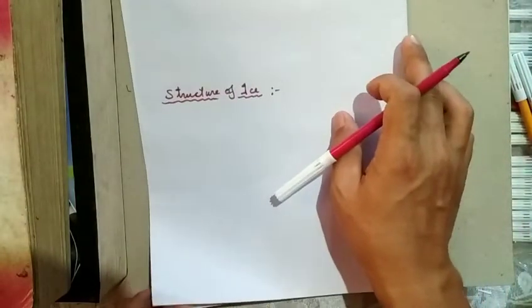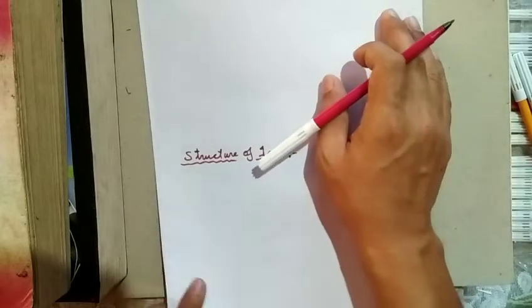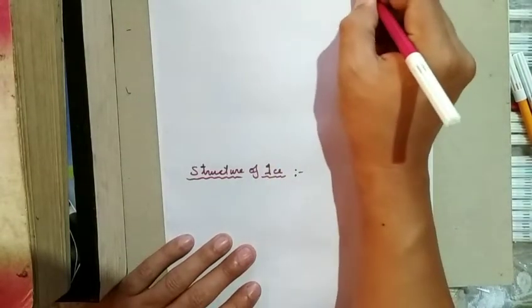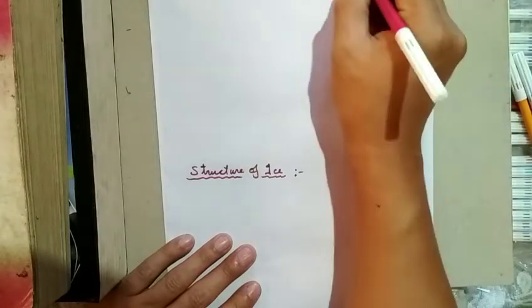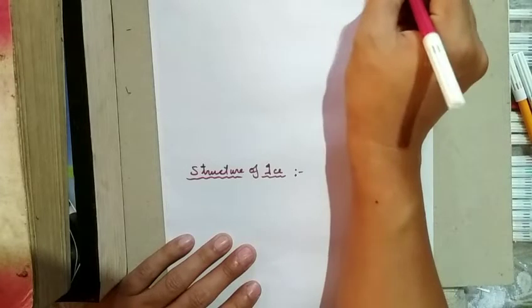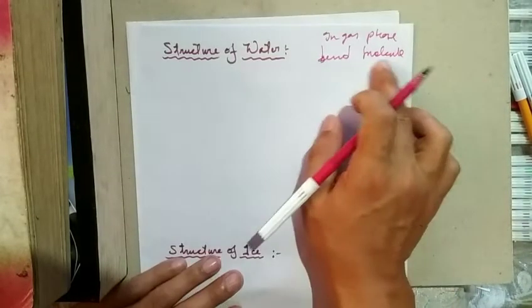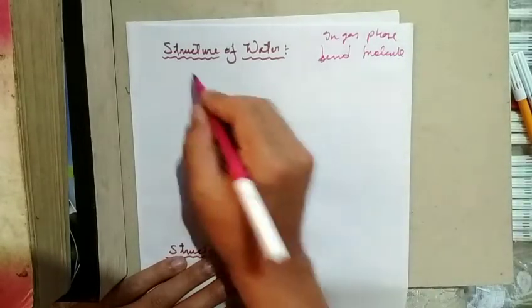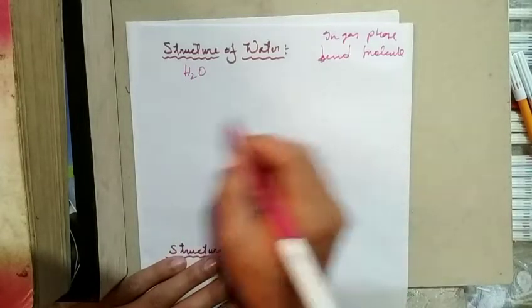Now, the structure of water. In the gas phase, water is a bent molecule, slightly bent. We all know the formula of the water molecule, H2O.